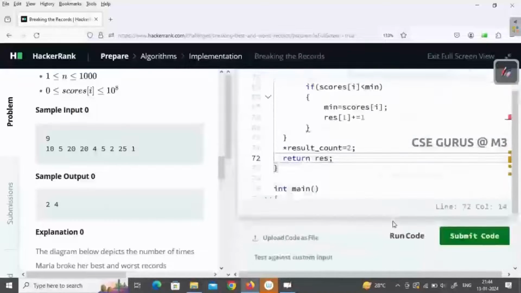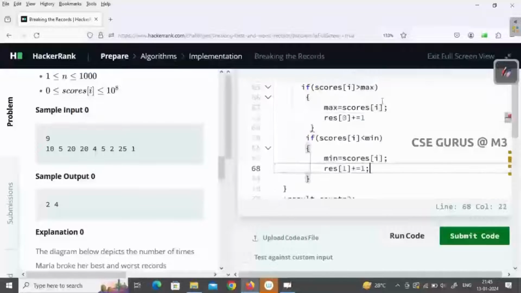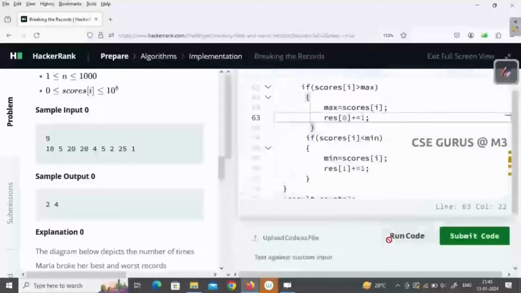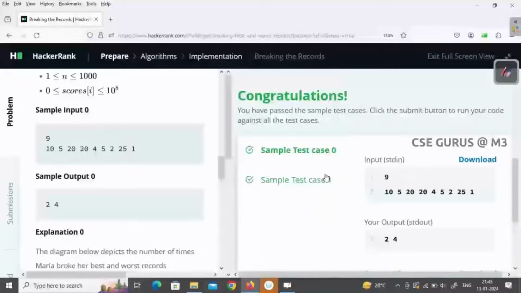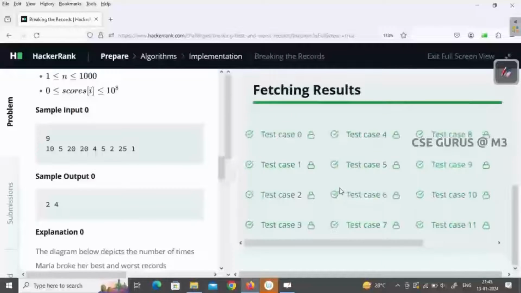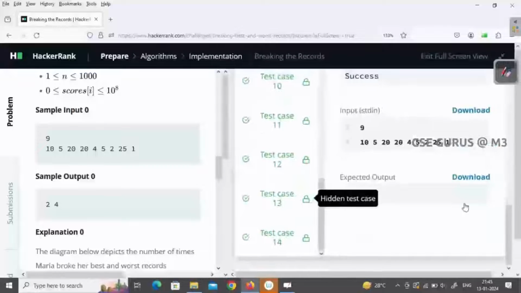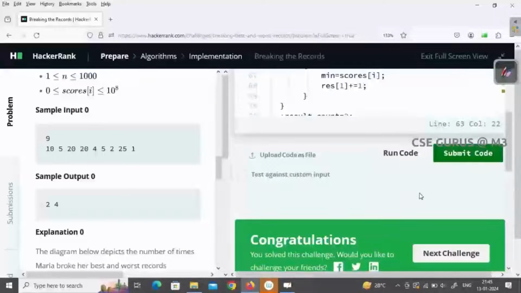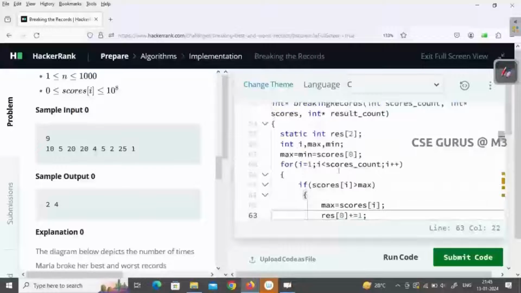Just we'll run it, we'll see for any errors. Semicolon is missed here also. Two test cases passed as of now. Now if I submit the code, all the 14 test cases are passed. So like this, easily you can write the code in C language.